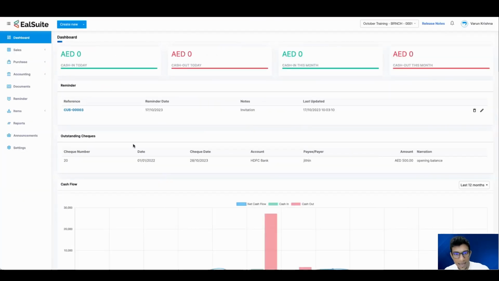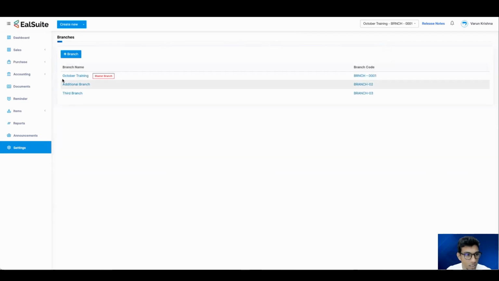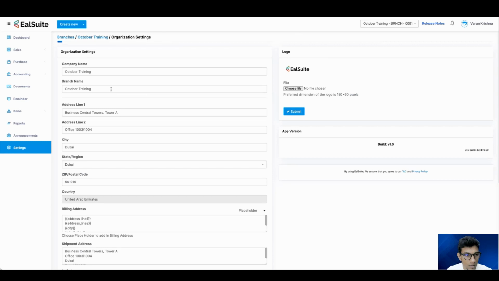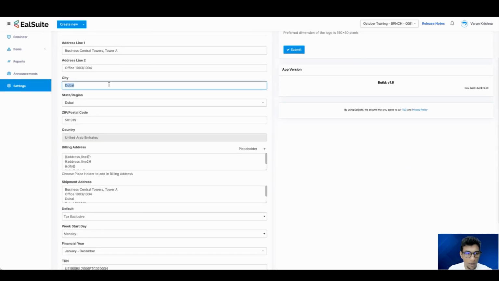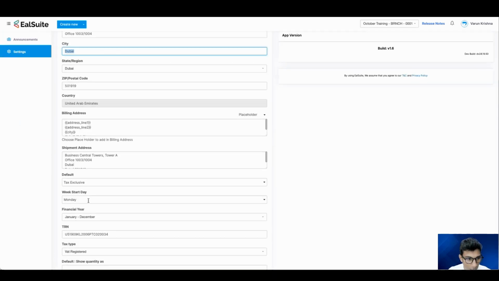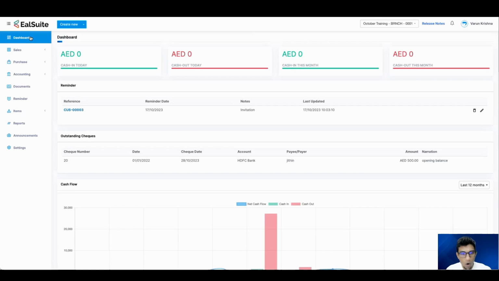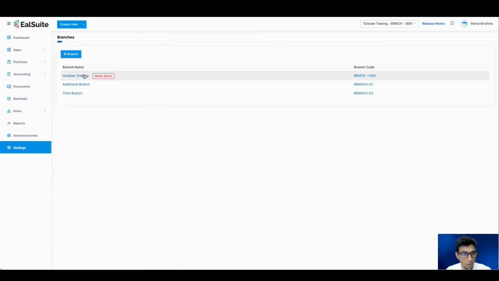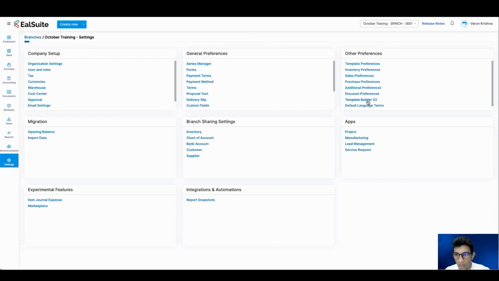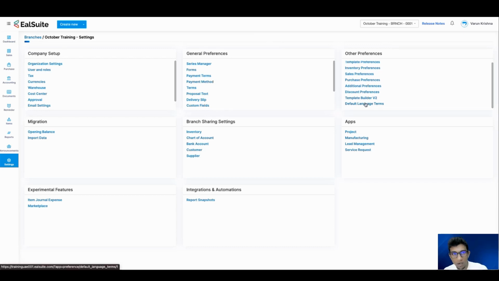So this is a workspace in a GCC country. Let's see, I'm going to select, yes, this is in Dubai. Yes, so the TRN number is given. All of these details are present here. So we'll do one thing. We'll see in which particular section we have introduced this Arabic option and how it works. So let's go to settings, right? I'm going to select the first branch itself. And we first have to enable the Arabic option.